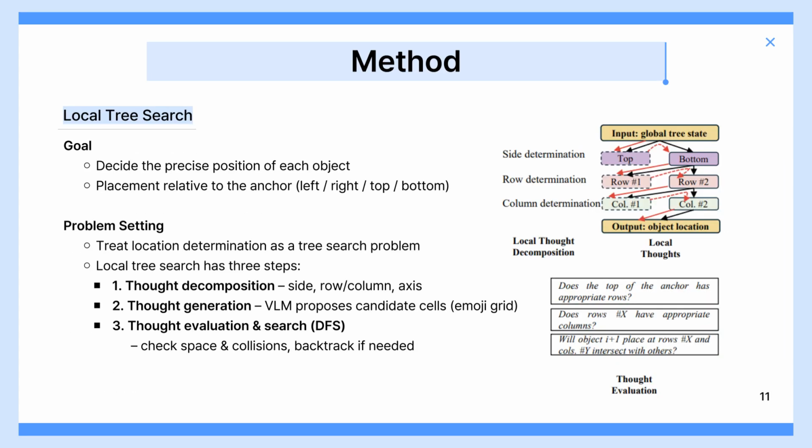Next is local tree search. The goal here is to decide the precise position of each object. Relative to the anchor, the object must be placed on the left, right, top, or bottom. This decision is also treated as a tree search problem. The process again has three steps. First, thought decomposition to decide row or column and axis. Second, thought generation. The VLM proposes candidate cells on an image grid. Third, evaluation and search. The placement is checked for feasibility and collisions using DFS with backtracking.